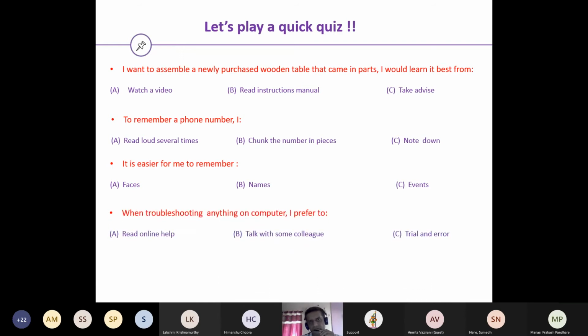And then one question: when troubleshooting anything on a computer, there are certain preferred methods. So I prefer to, A, read online help, B, talk with some colleagues, or C, trial and error. Again, visualize what exactly you do. Be very honest with the answers, and you will find there might be a similar pattern in what you do. You can take any similar question and ask yourself. It could be troubleshooting, may not be on a computer, but troubleshooting anywhere else. And then you can slowly understand that yes, there is a certain pattern that is going to define my learning style.